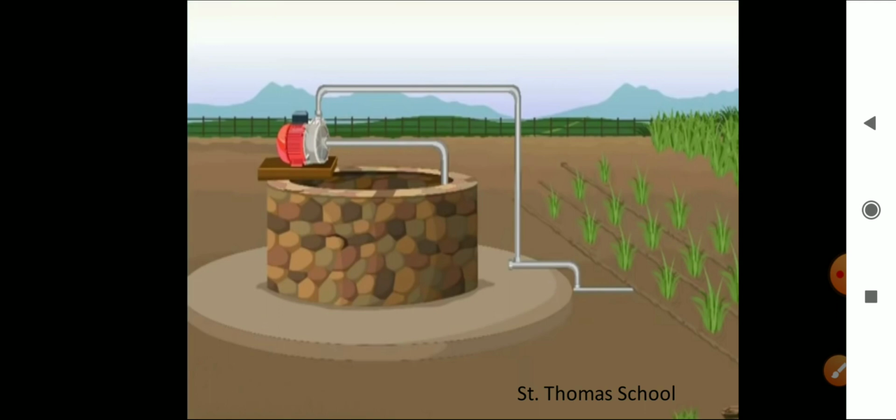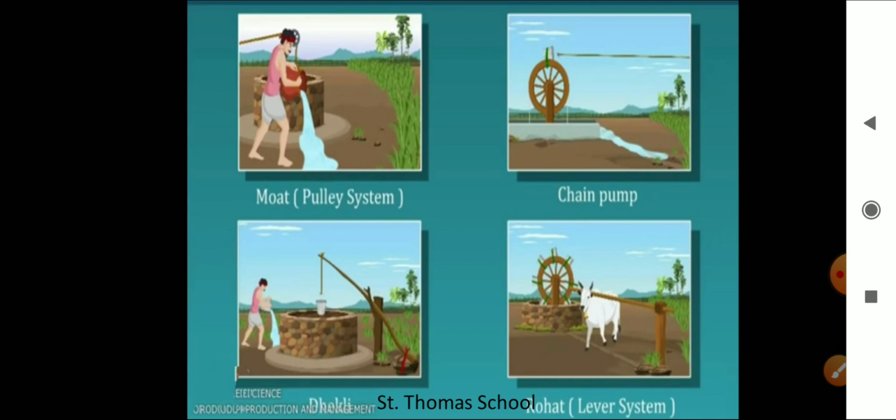So these methods are cheaper but less efficient. The various traditional ways are moat, chain pump, then Dekli and Rahat.